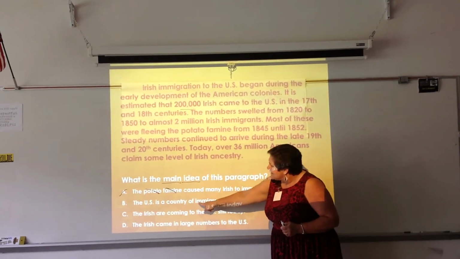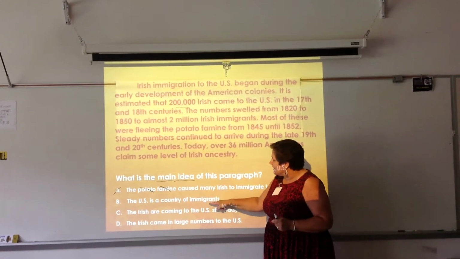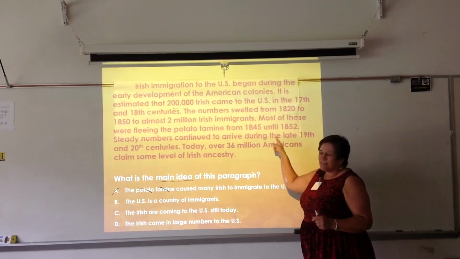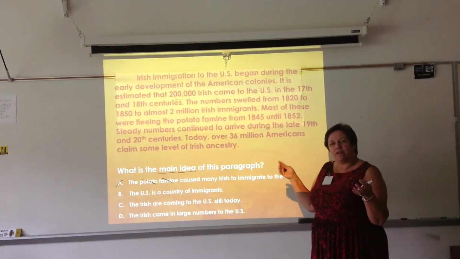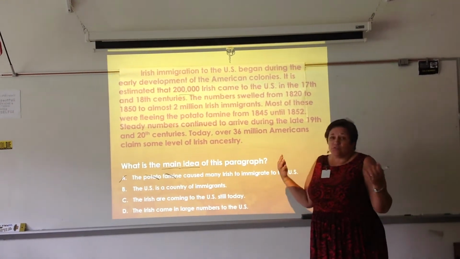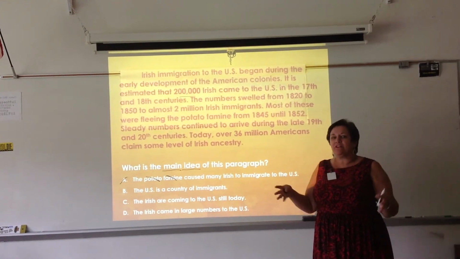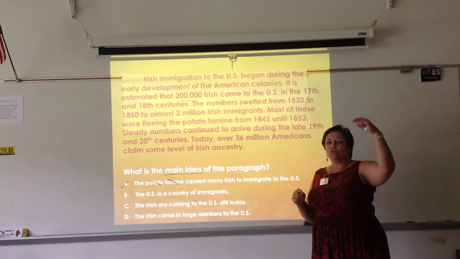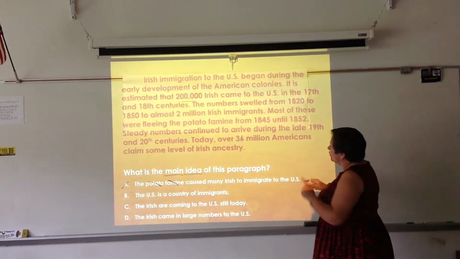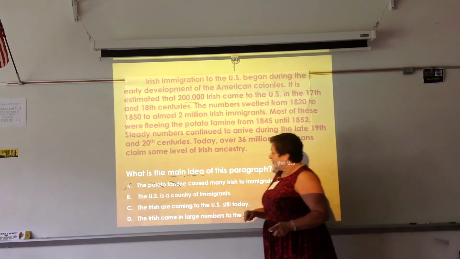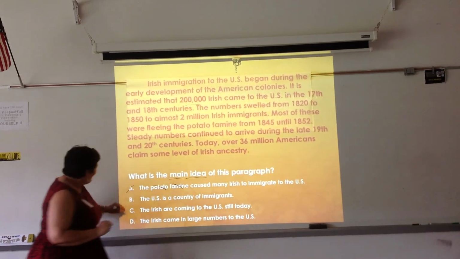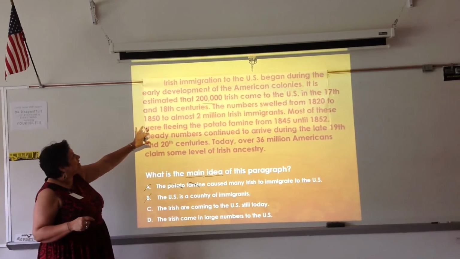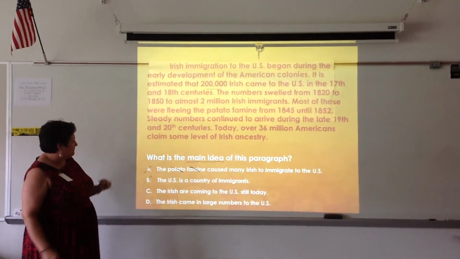So the second one says the U.S. is a country of immigrants. But this passage was not just talking about the U.S. being a country of immigrants. It was talking specifically about Irish immigration to the United States through our history. So this is too narrow. Actually, it's too broad. Sorry. This one, I guess we would say, was too broad because we need to be talking about Irish immigration.